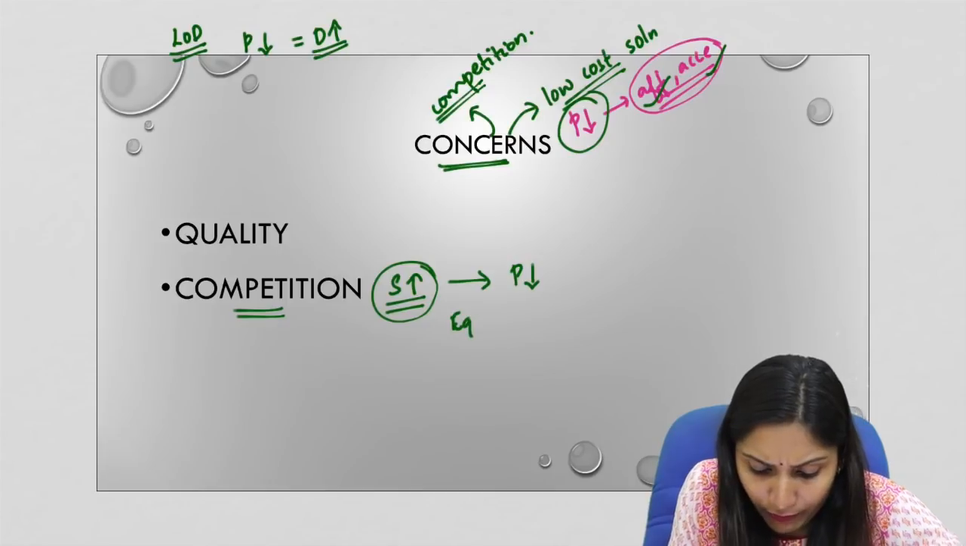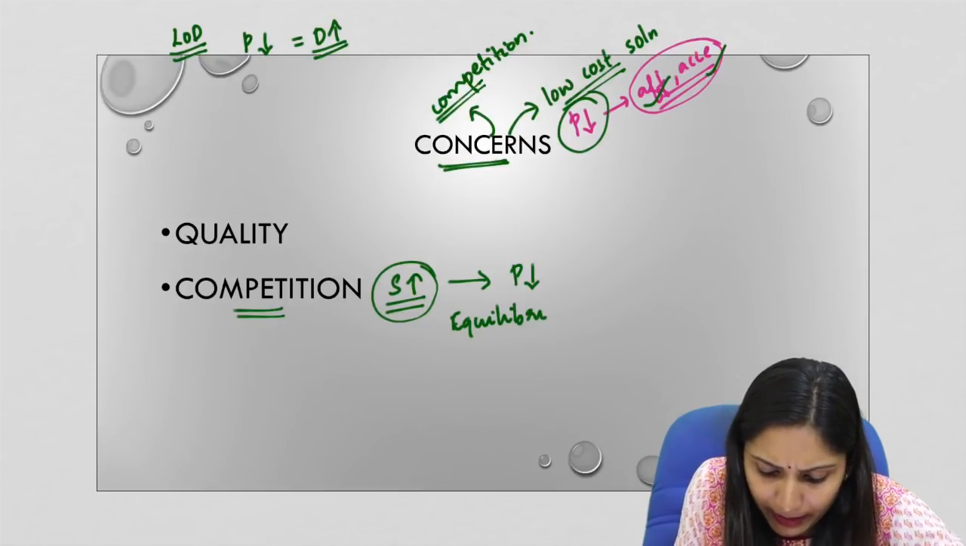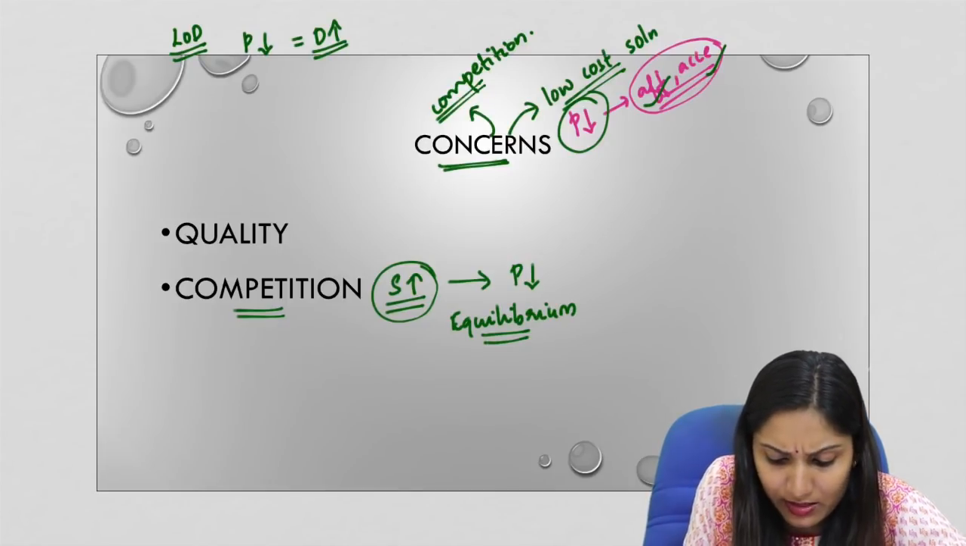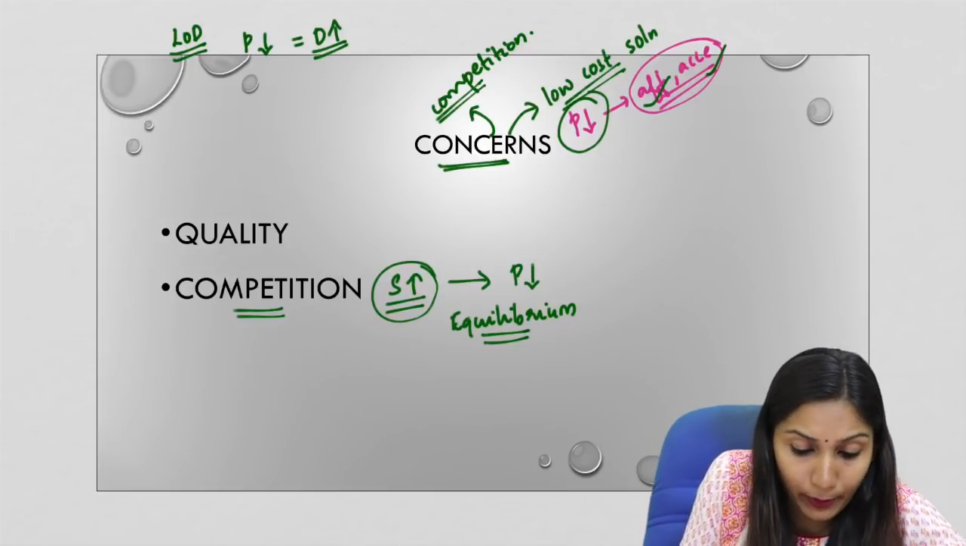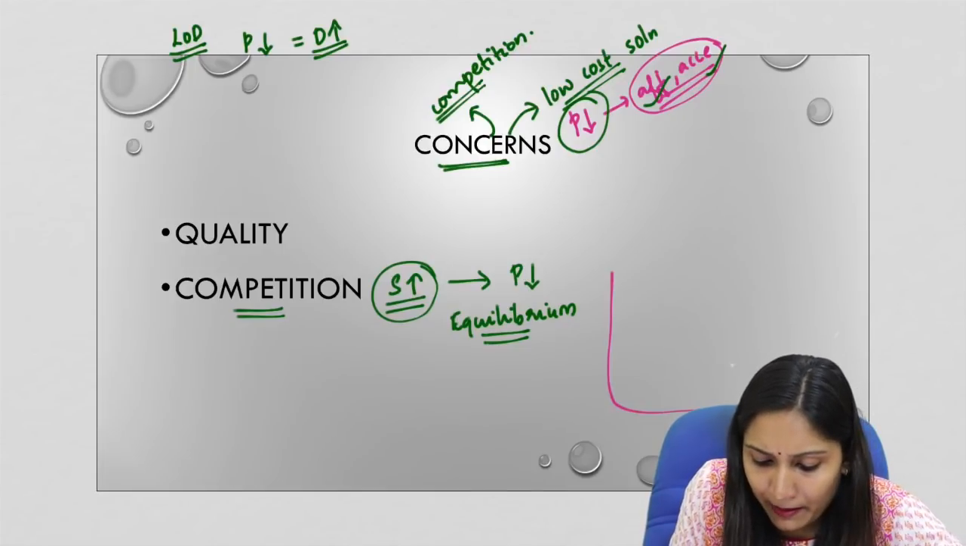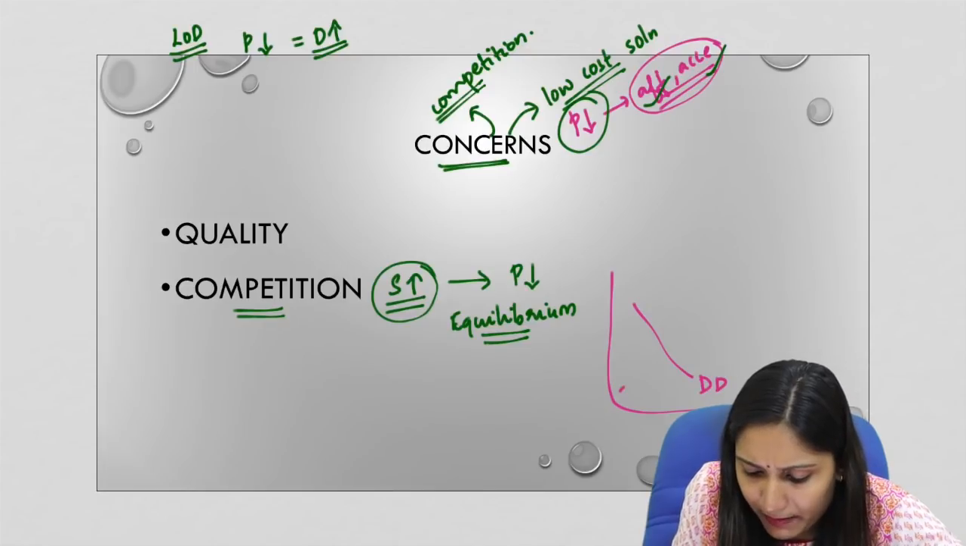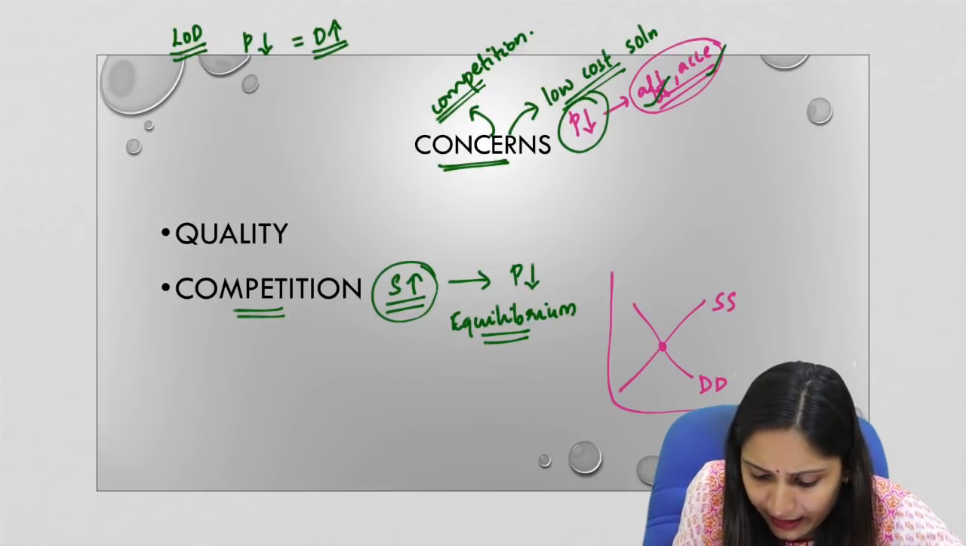This is because of the law of equilibrium. Now, what is meant by law of equilibrium? These are some of the basic economic facts that are important for your examination. So, equilibrium is a point where the aggregate demand in the market meets the aggregate supply.